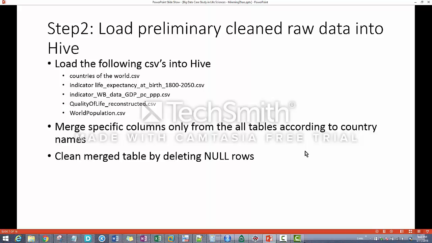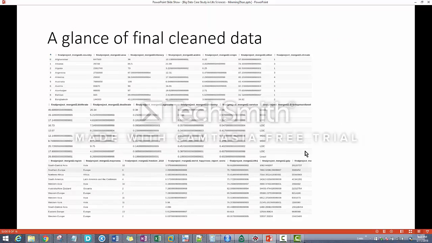to a final table. And when I get the final merged table, I also find there are some null columns. So I need to delete those rows so that my linear regression or decision tree model can work properly. Then I can get the final clean data. And here is just a glance of it.